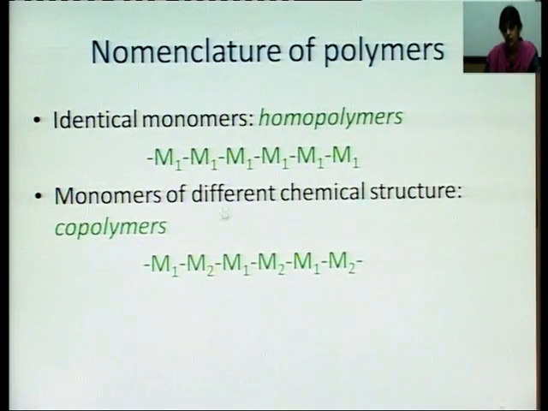Now the second type: if the monomer units are of different types, like here we have M1, M2, M1, M2, M1, M2. So over here we have two types of monomer molecules combining together to form the polymer. Such a polymer is known as a copolymer. So this is about homopolymer and copolymer. In a homopolymer, the monomer units are similar in nature, whereas in a copolymer, the monomer units are of different types. They can add up.